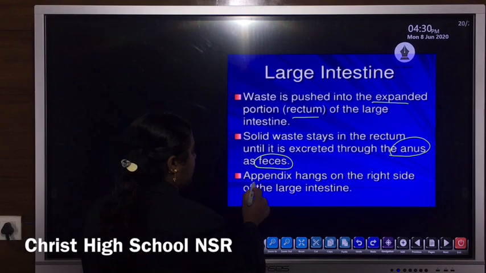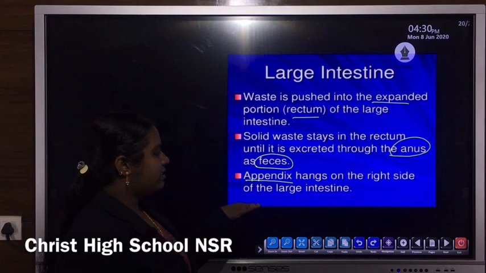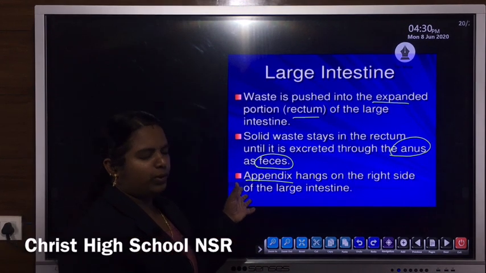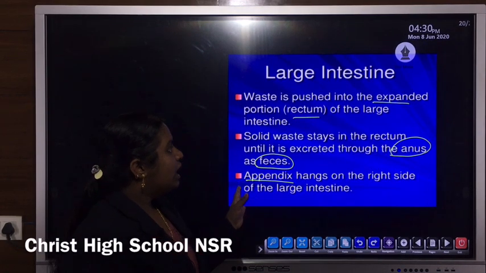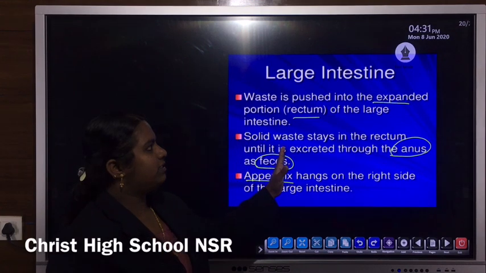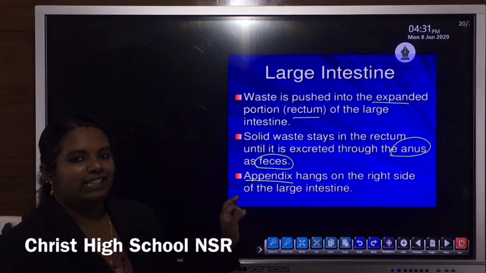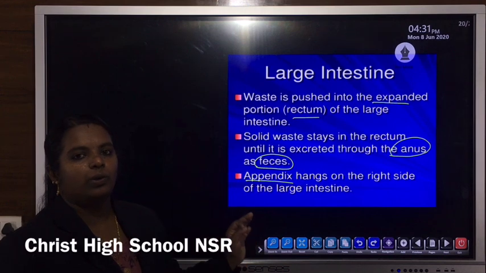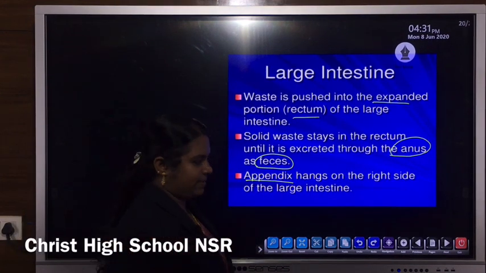Then the appendix, one more structure, hangs on the right side of the large intestine. This appendix does not have any particular role in digestion. Clear? So now this unwanted or semi-solid substance that reaches the large intestine, at the time of the excretion process, the semi-solid waste that is known as feces is ejected out through the external opening that is known as anus.